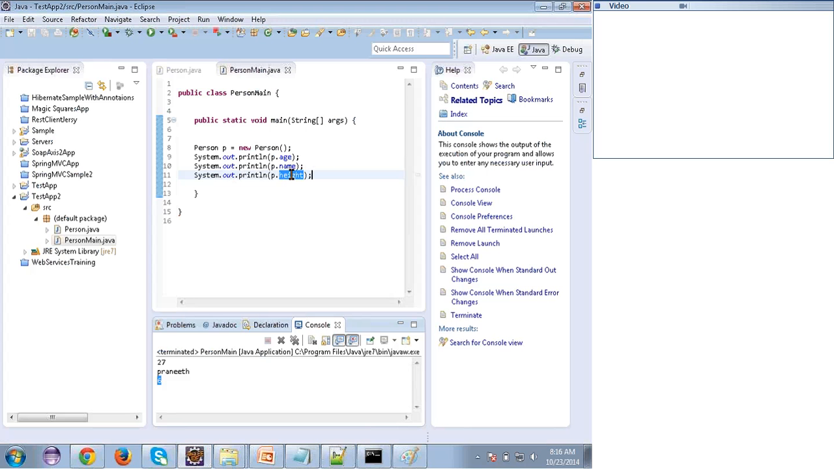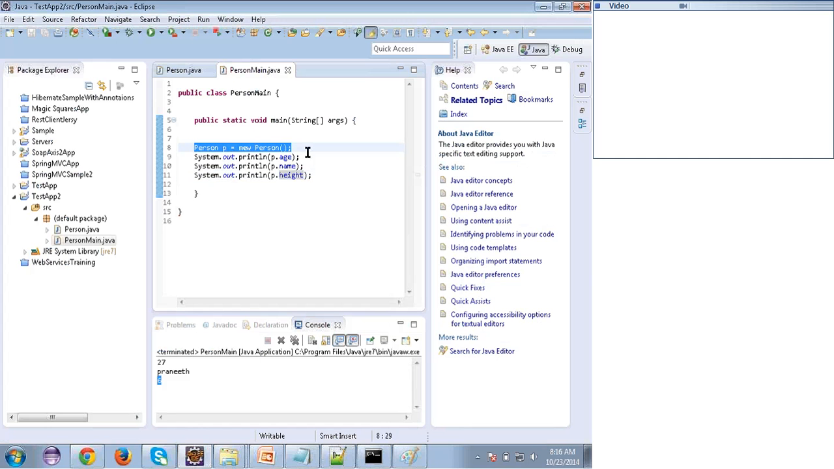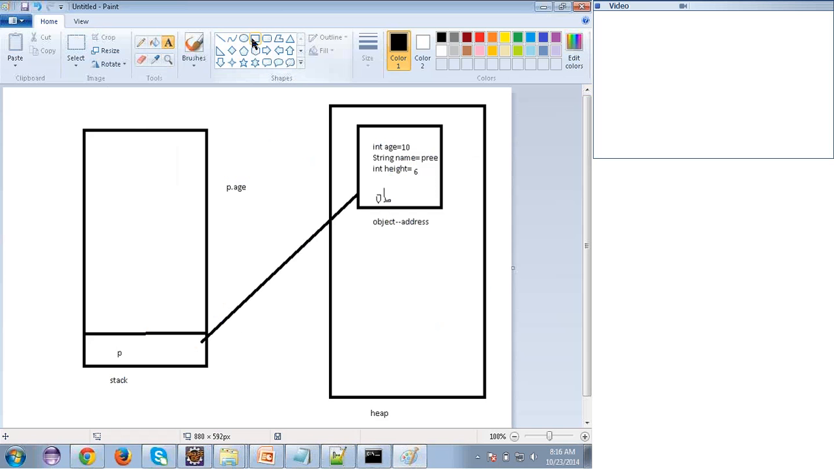I can write something like this. Already p is there, so I'm writing p2. So when I say again Person p2 = new Person, here p2 is another variable. So what will happen is, another object will be created.